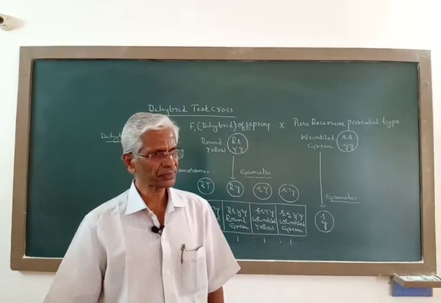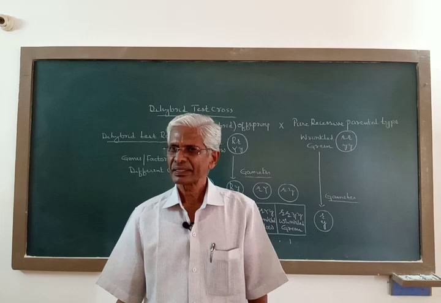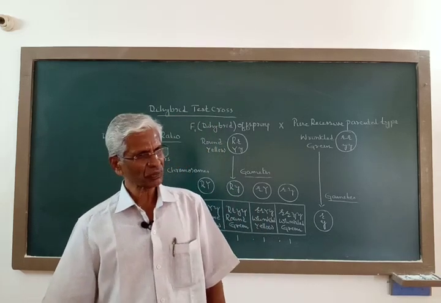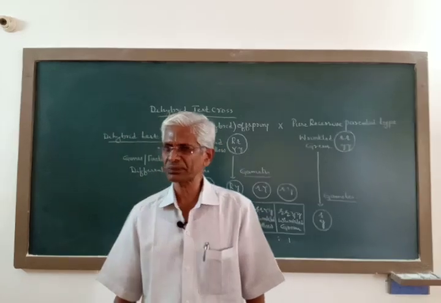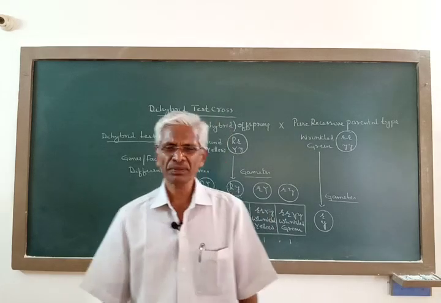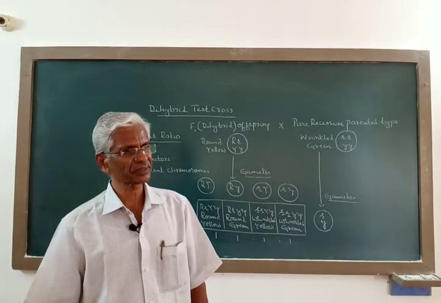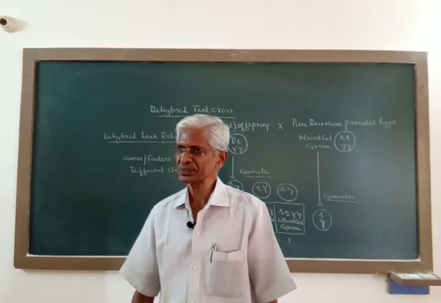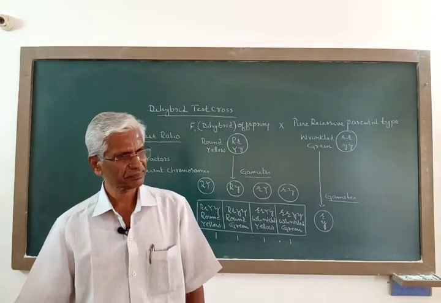Mendel was able to obtain in the F2 progeny in all his dihybrid crosses, apart from parental combinations, the new combinations or recombinations.